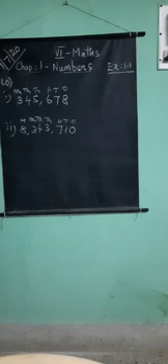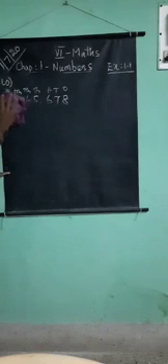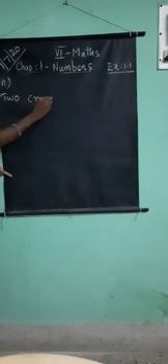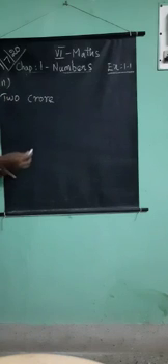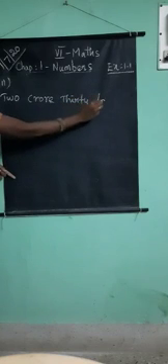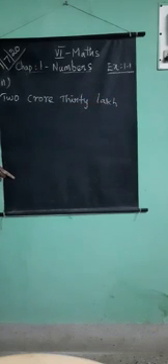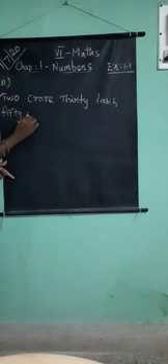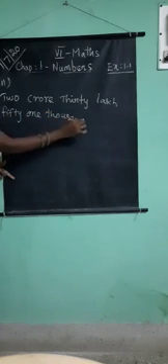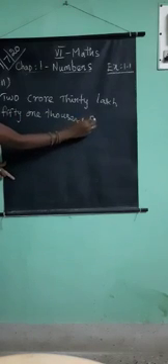Next, 11th problem. Write the number name in numerals. They are given the name, and you want to write it in numerals. The first question is 2 crore 30 lakh 51,000 980.